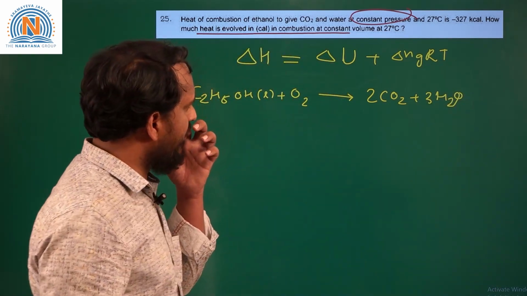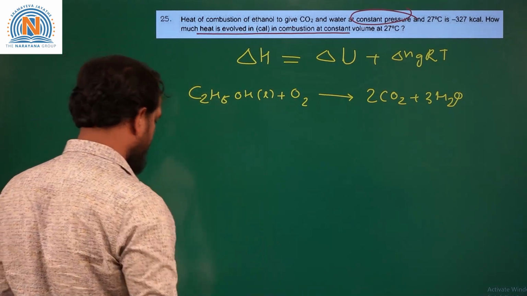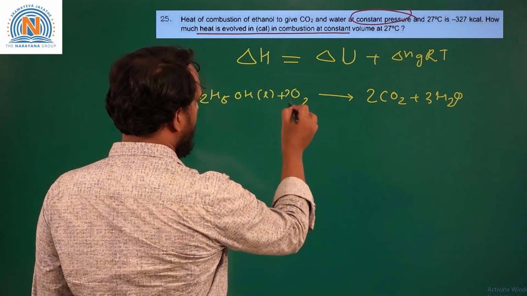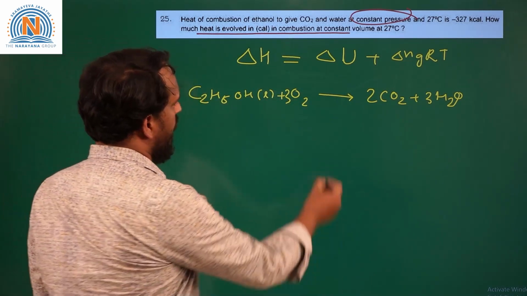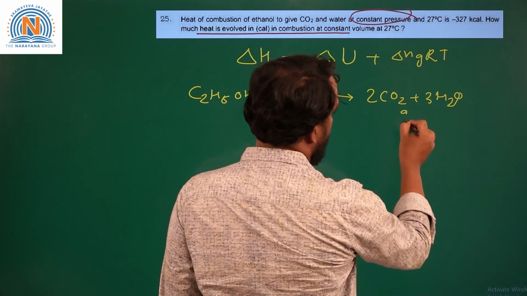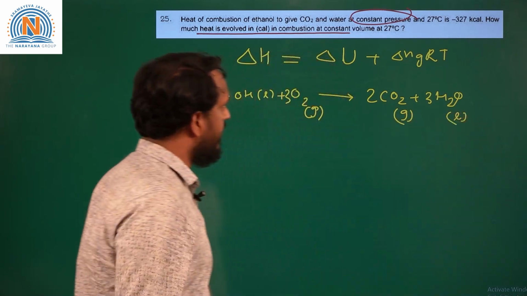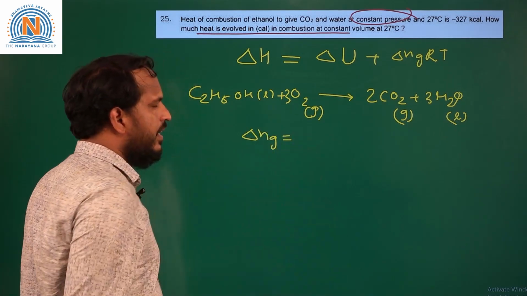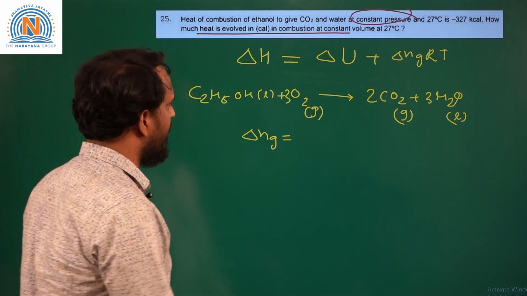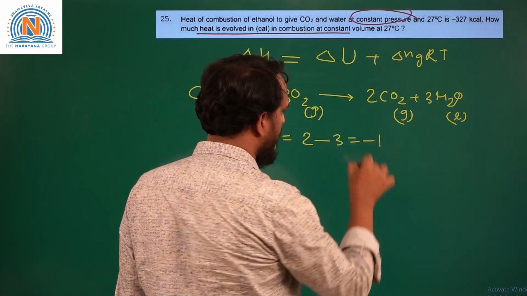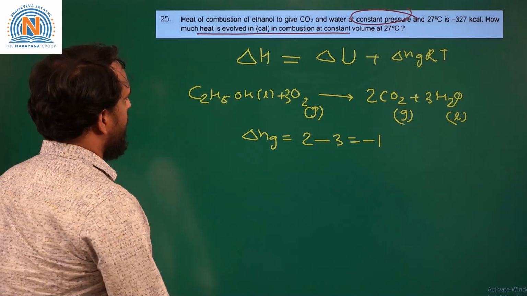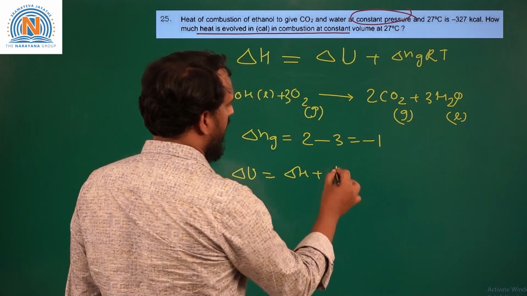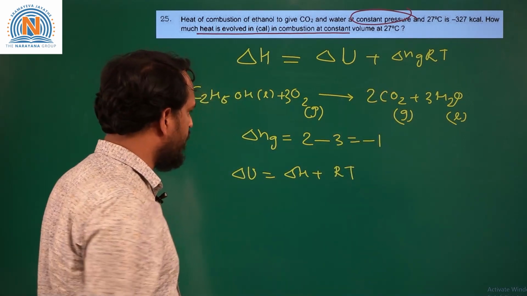Okay. So, on the right side we have 7 oxygens, on the left side 1 is already there. So, to balance this equation we need 3O2. Okay. So, oxygen is gas, carbon dioxide is gas, water is liquid at 27 degrees. So, here in this reaction delta Ng, that is number of moles of gaseous products minus number of moles of gaseous reactants, is 2 minus 3, equal to -1. So, we can calculate delta U as delta H plus RT, where delta Ng is -1.